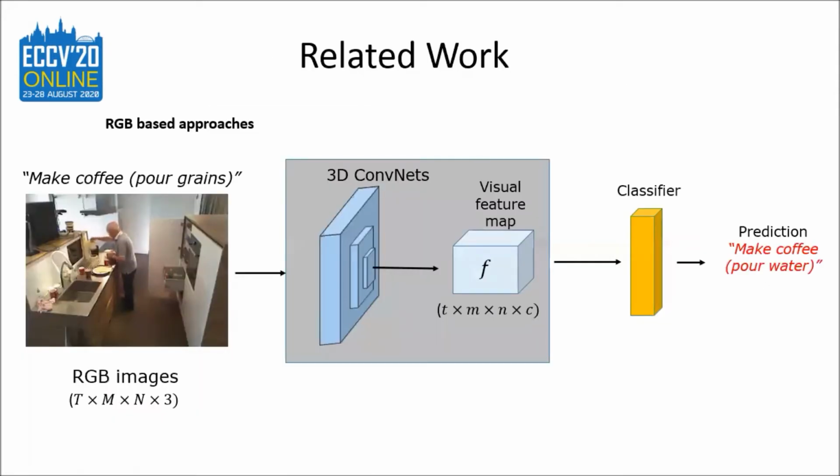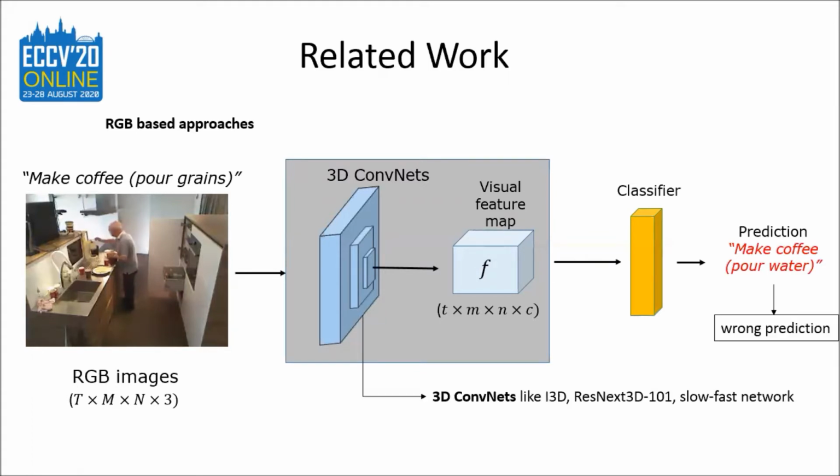If we go through the literature survey, most of the approaches have been validated on videos taken from the web. The most popular and effective RGB-based approaches use 3D ConvNets like I3D, ResNeXt, and SlowFast networks. But the problem with these networks is that the same spatio-temporal kernels are applied throughout the whole volume of the video.